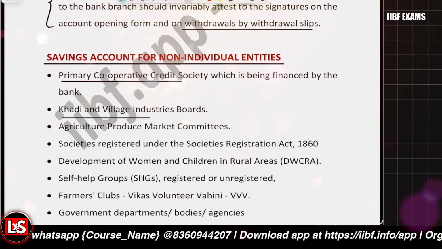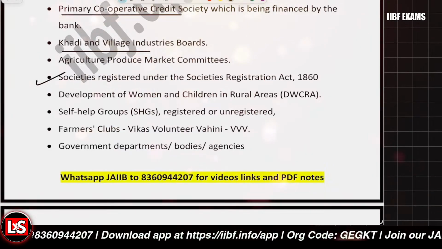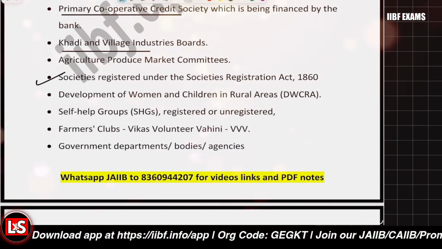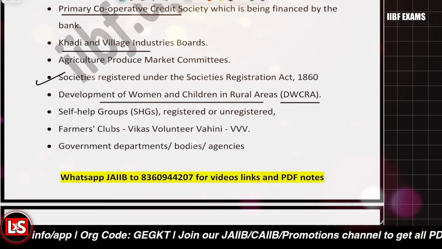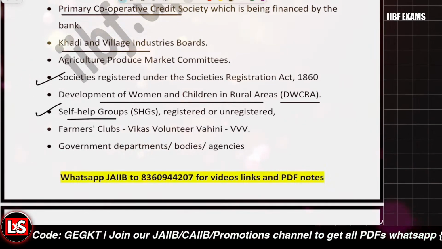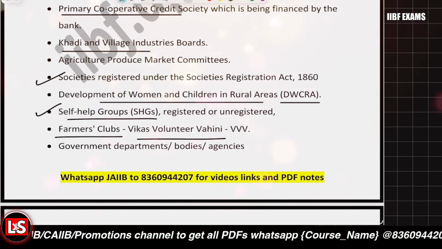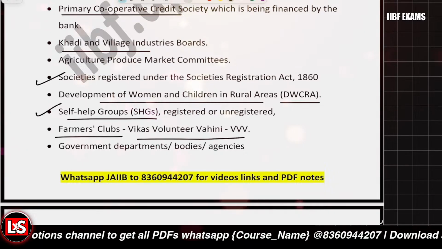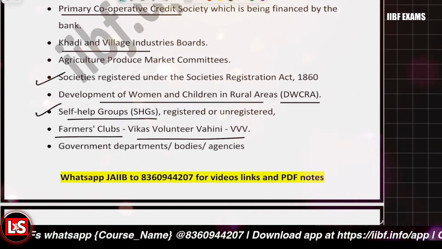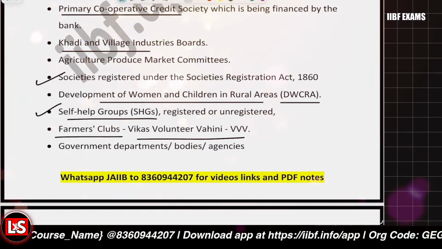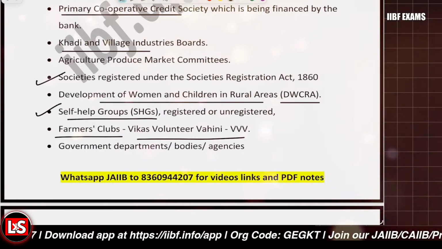It can be done for KVIs, for agriculture produce market committees, for societies under the Societies Registration Act, and for DWCRA, that is Development of Women and Children in Rural Areas. For SHGs, registered or unregistered, the savings fund account can be opened. For farmer clubs and for VVV, that is Vikas Volunteer Vahini, savings fund accounts can be opened. Otherwise, only individuals can open the account, but for these entities it is also allowed.